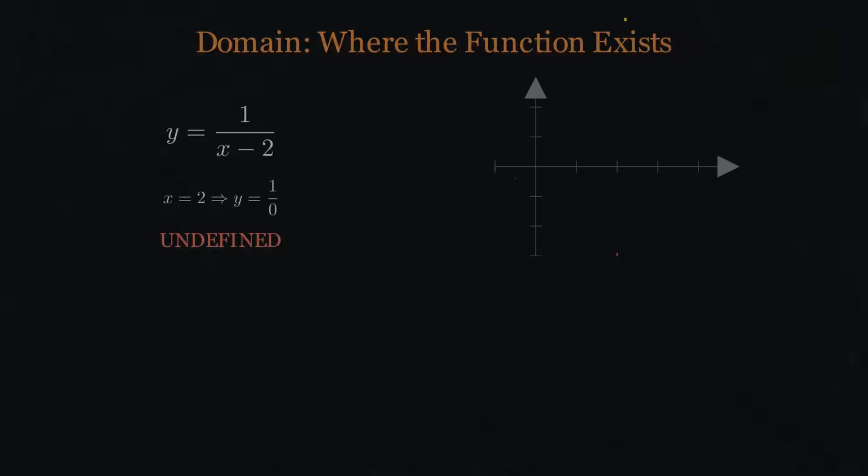Look at the graph. The curve approaches x equals 2 from both sides, but never touches it. There's a hole, a missing point. This function exists for every value of x except 2. The collection of x values where the function is defined is called the domain. For this function, the domain is all real numbers except 2.